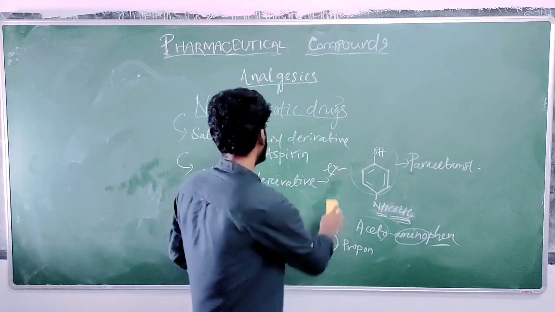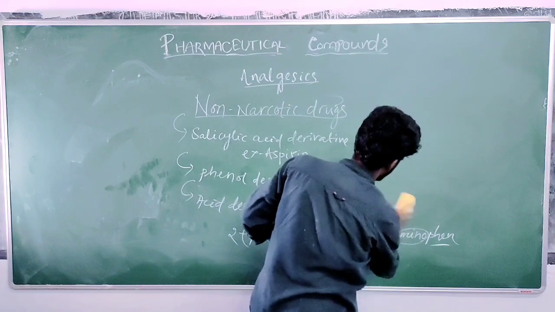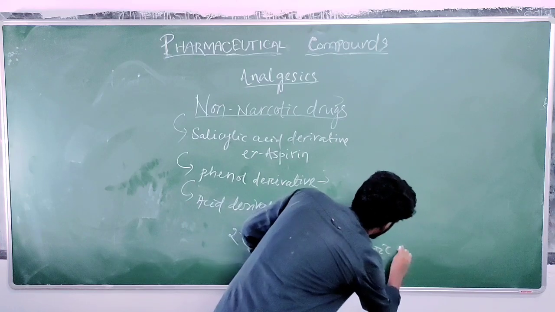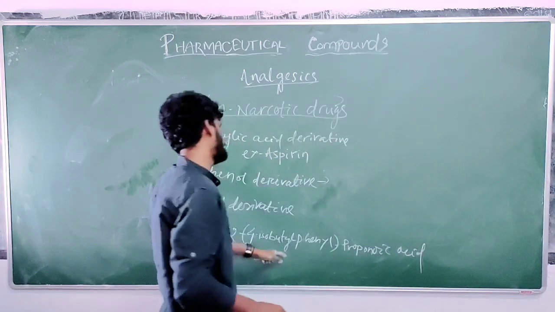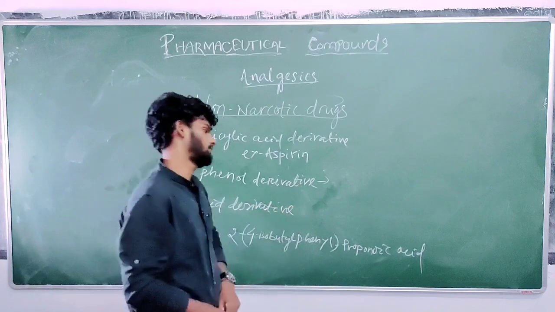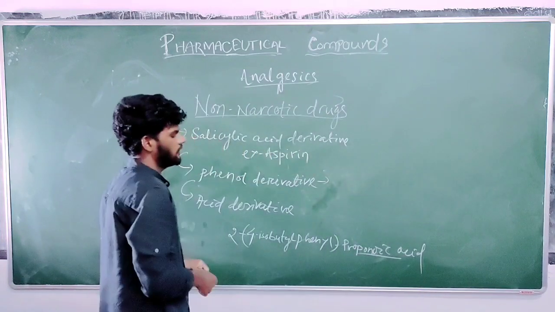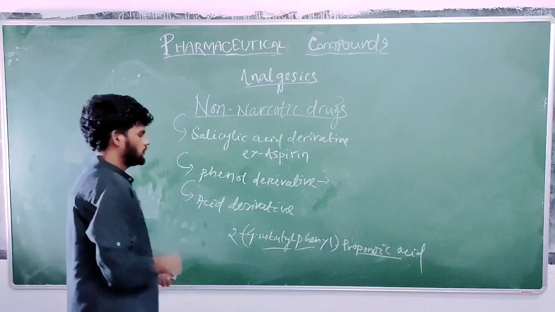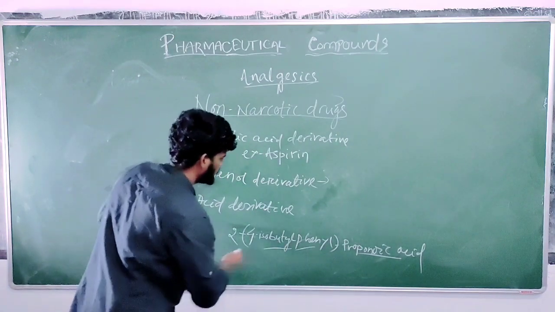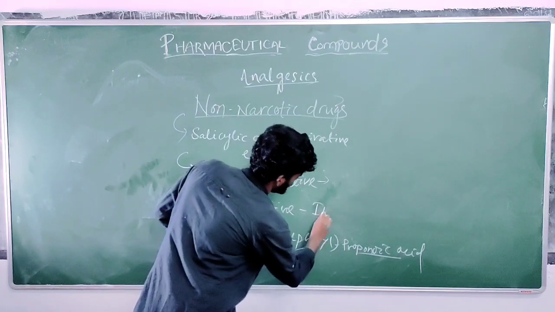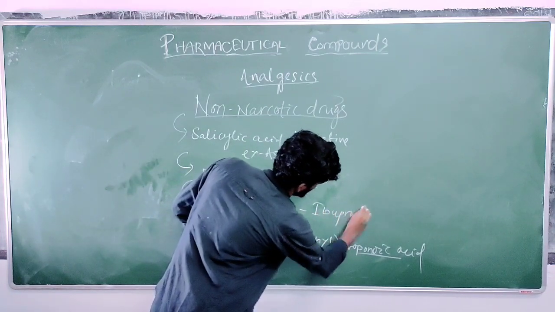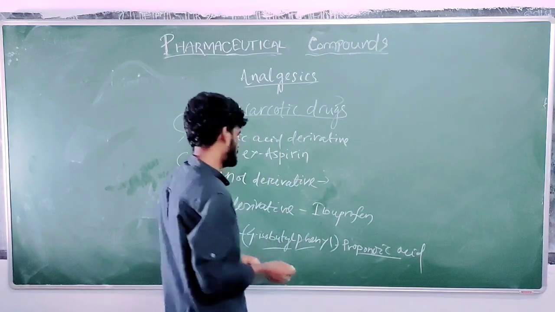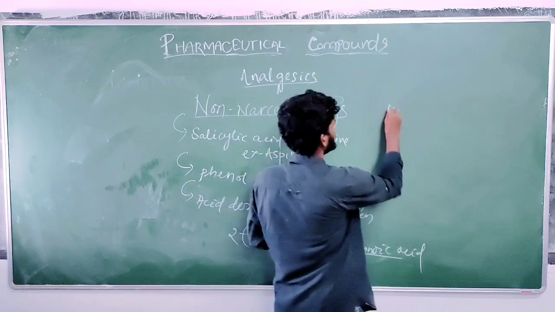2,4-isobutyl phenyl propanoic acid. There will be propanoic acid, one phenyl group, and one isobutyl group. So this is nothing but your medicine, ibuprofen. What? Ibuprofen. Acid derivative example: ibuprofen. So what is the chemical structure of ibuprofen?